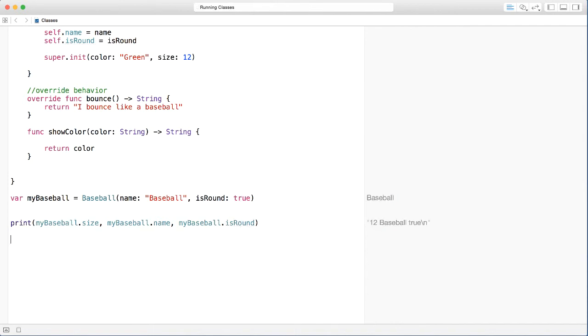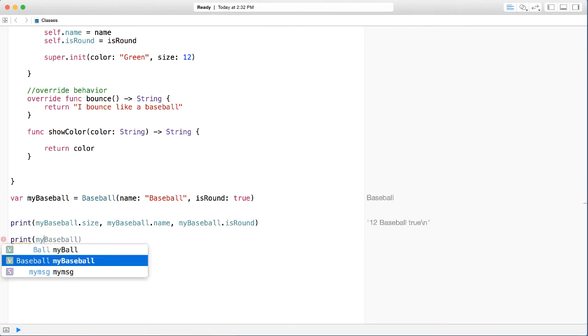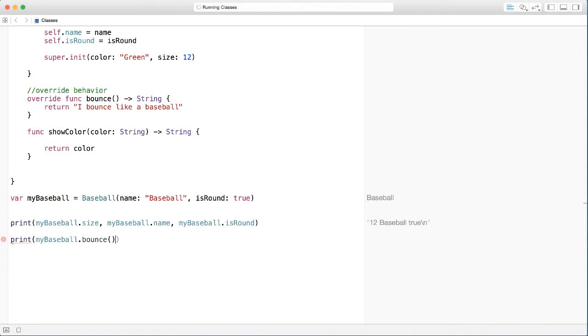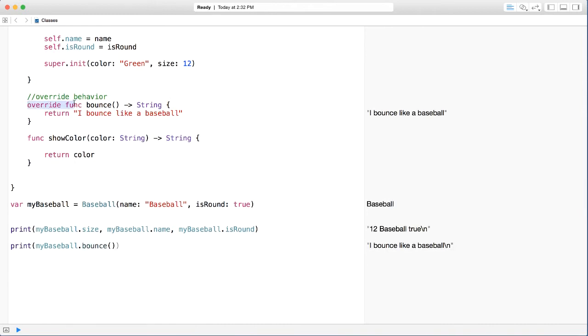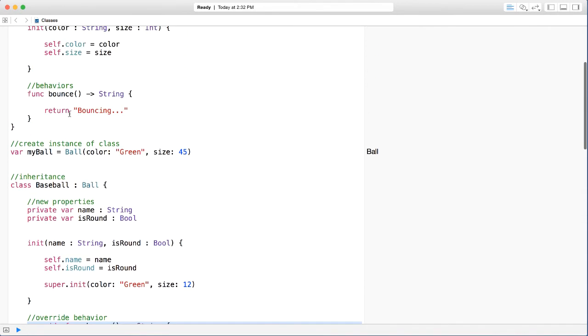Now let's check something very interesting here. Let's say print my baseball dot bounce. What's going to happen? I bounce like a baseball. Why? Because we already overrode this bounce method here, so it's not calling the parent's bouncing.